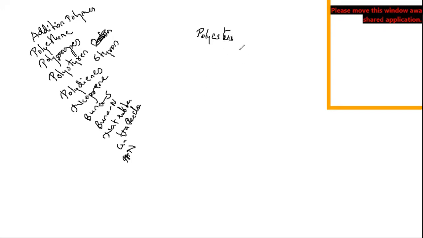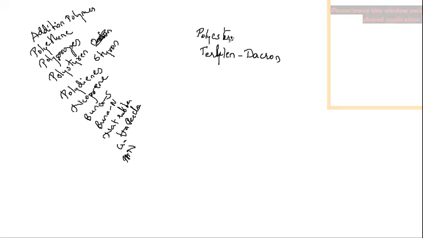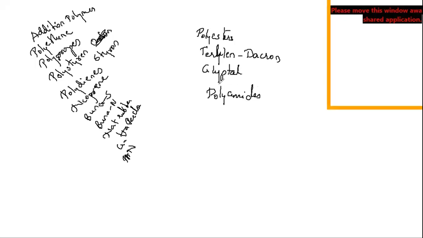Under polyesters, you have terylene, which is also called Dacron, and glyptal. Then you have polyamides. Under polyamides, you have nylon 6,6, nylon 6, and nylon 6,10 from sebacic acid and hexamethylene diamine.